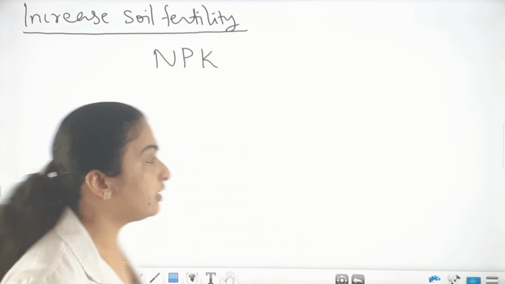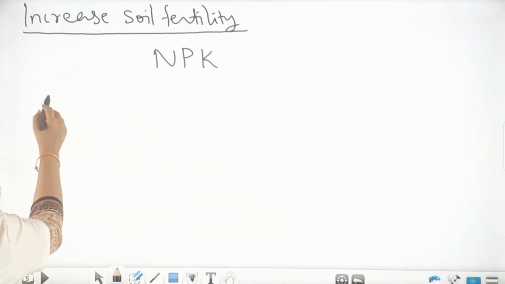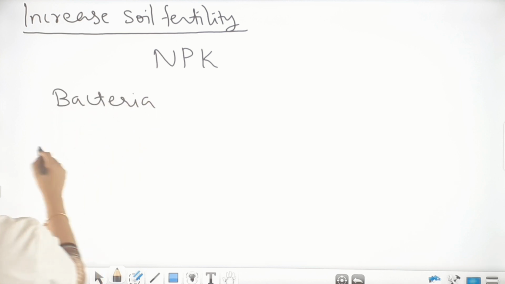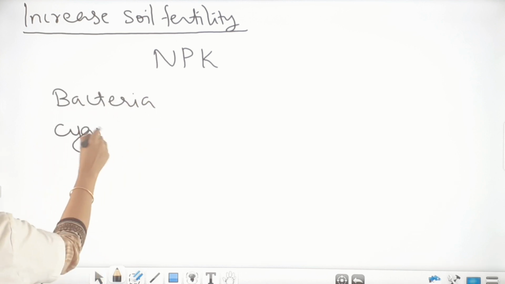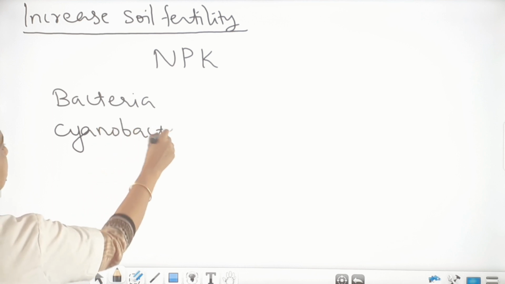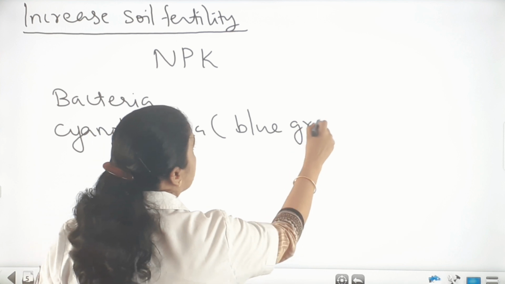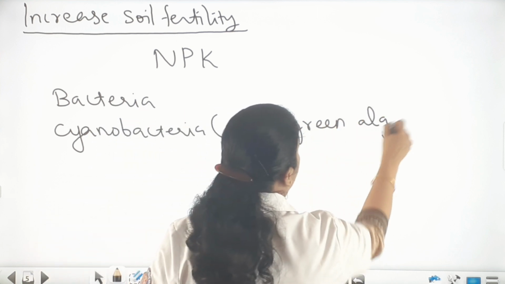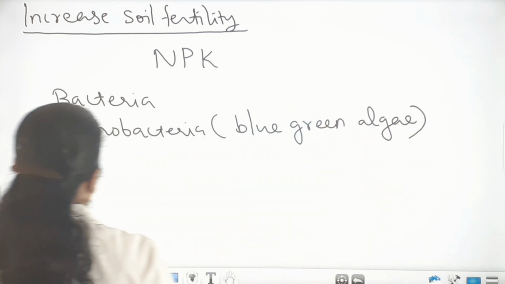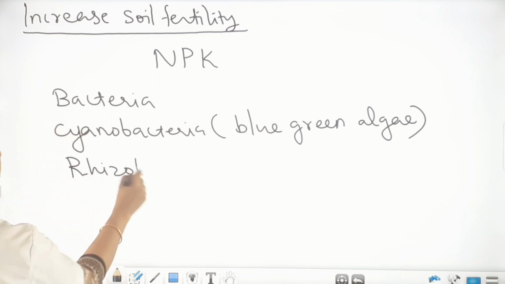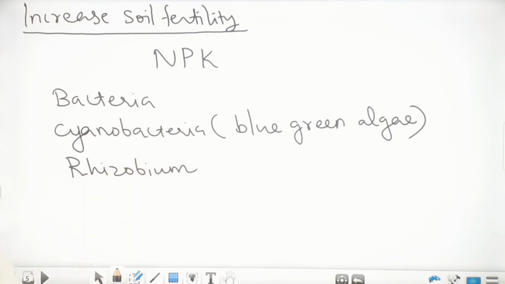That is done by some microbes such as bacteria, cyanobacteria, also known as blue-green algae. Cyanobacteria or blue-green algae. Then rhizobium. These are the nitrogen fixing microbes.